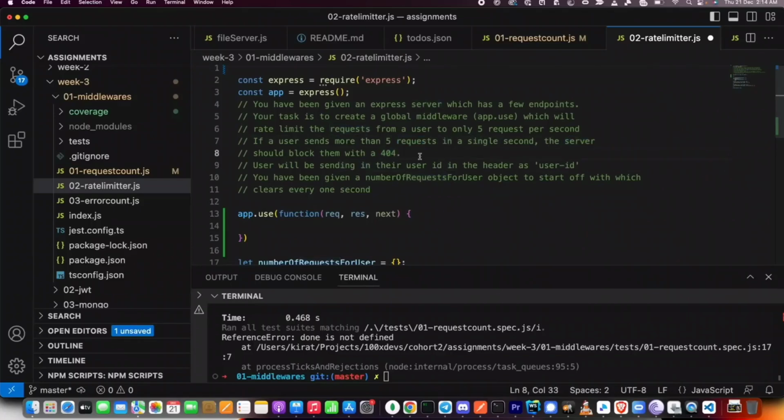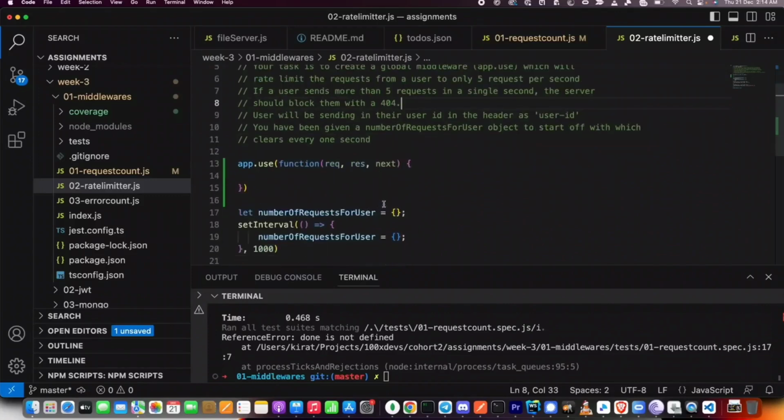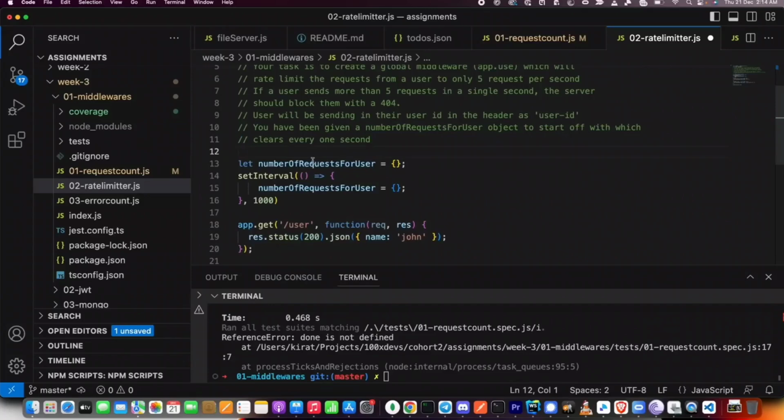Now this is important. How will you keep track of how many requests a person has sent in a single second? Two things you have to do. If you had to just keep track of how many requests a person has sent, you could have just created a global object, which these guys have, numberOfRequestsForUser. Let me just move this app.use below.